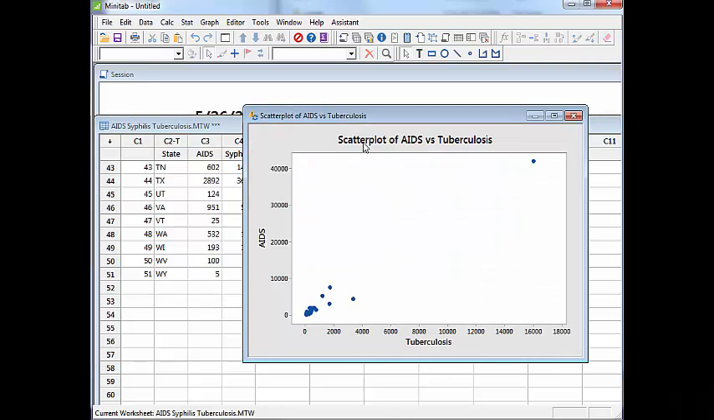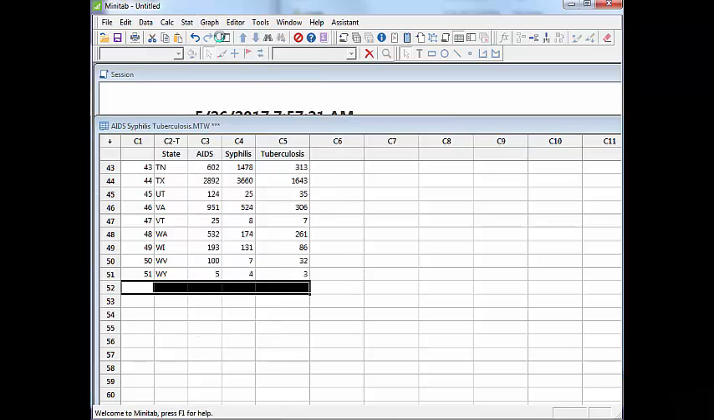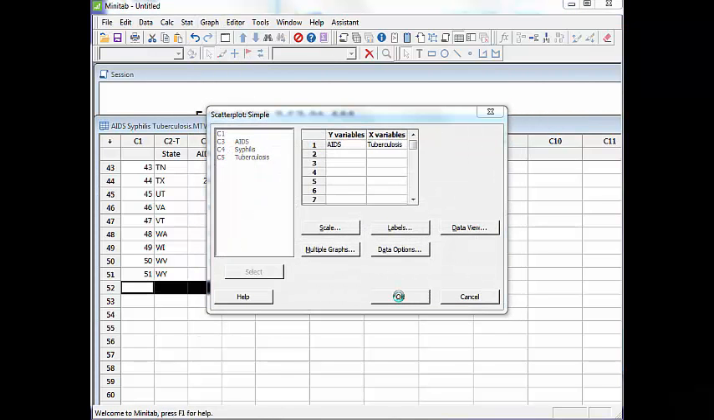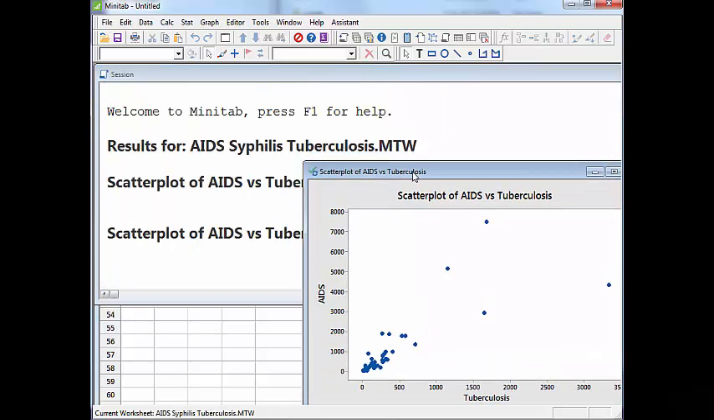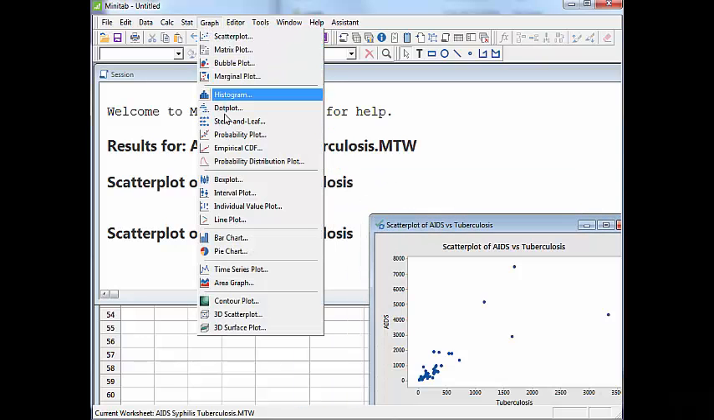And I'll even delete this graph and go back and do it again. Let's make a scatter plot, simple one. Again, AIDS versus tuberculosis. Okay, now that has a little bit more meaning, I think. Certainly looks like as tuberculosis cases increase, AIDS cases also increase. Let's put that to the side, and now let's make a graph of